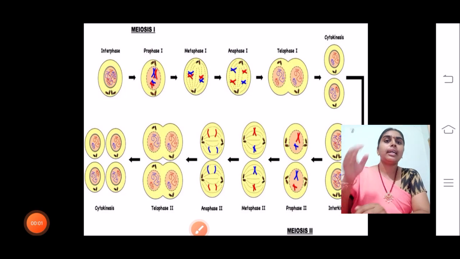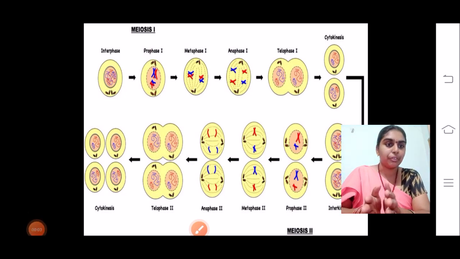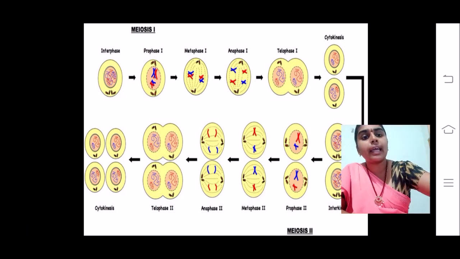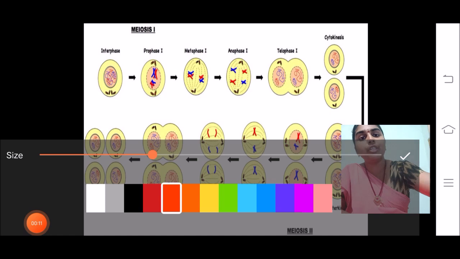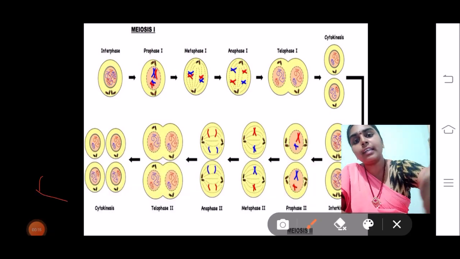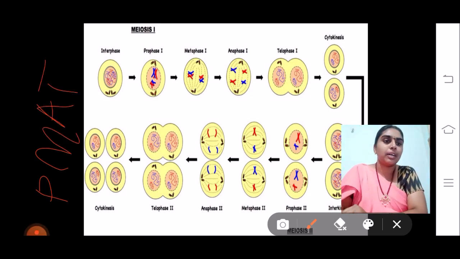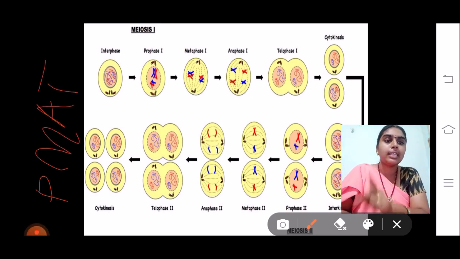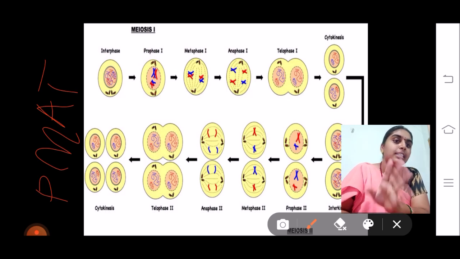The actual process, meiosis, is divided into two divisions, meiosis 1 and meiosis 2. We have learned the shortcut for cell division, PMAT, that means prophase, metaphase, anaphase, and telophase.